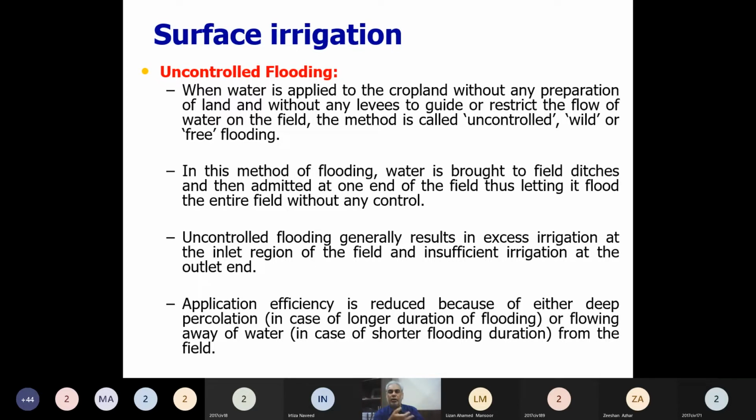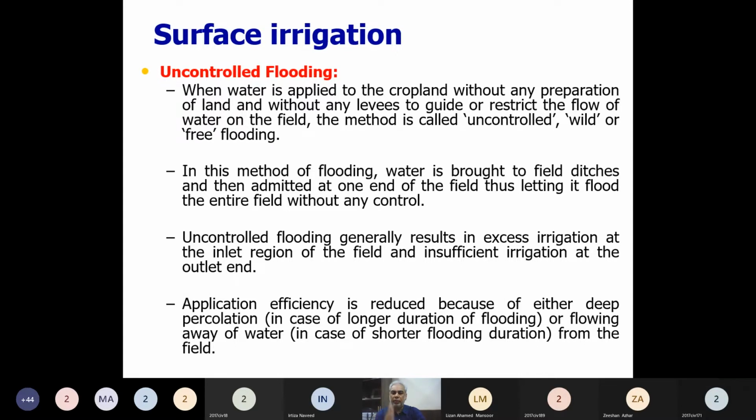So in agriculture or in irrigation, we will be saying a part of the land which is provided water at a certain time, that part which is separated from other, will be called a field. So the whole farmland is divided into a number of fields. So each field needs to be provided with the water.